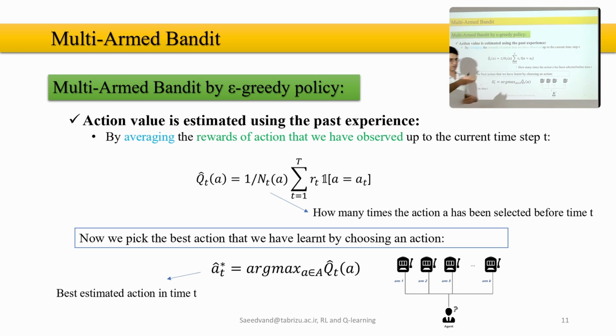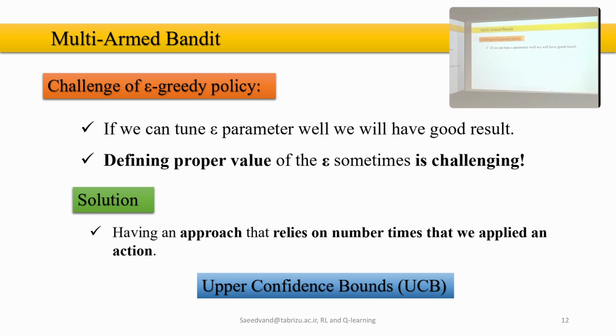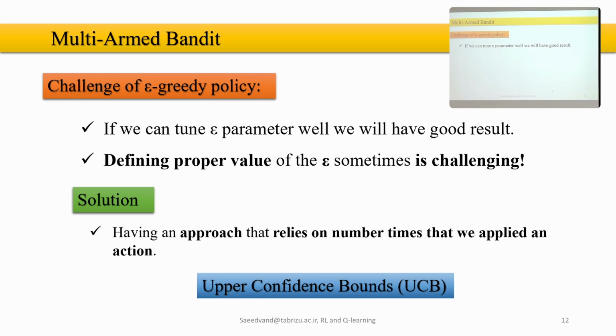During that time, based on tossing a coin, sometimes you pick a random action, a random machine, or sometimes you pick the best possible action and play. And over time, especially if you apply epsilon decay, it is going to work. But what are the challenges in this approach?